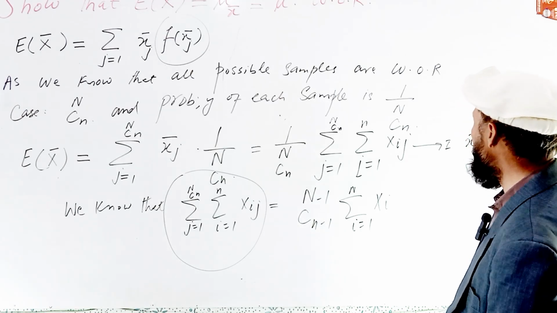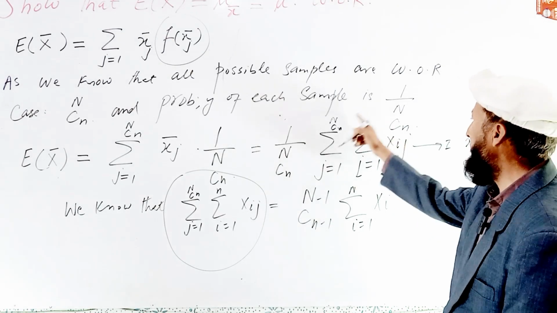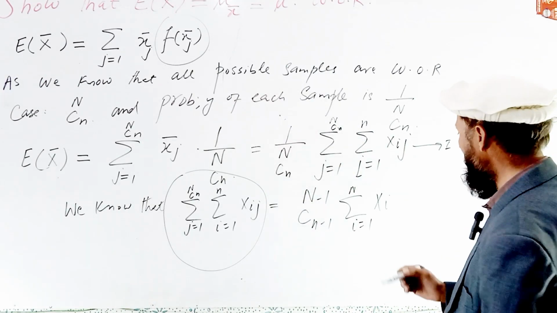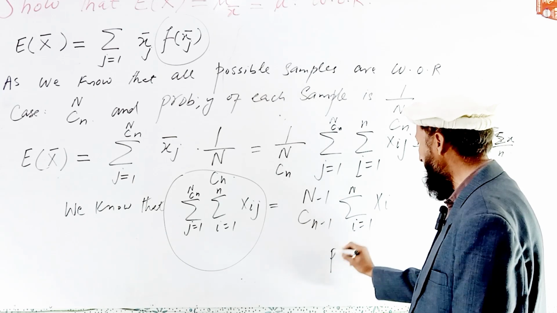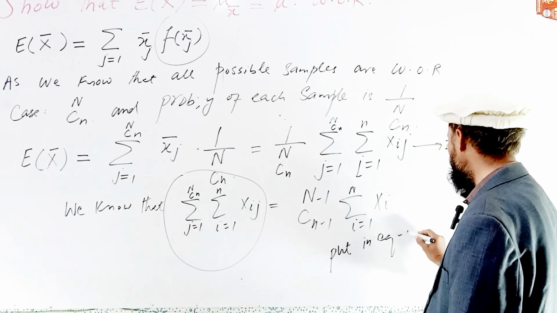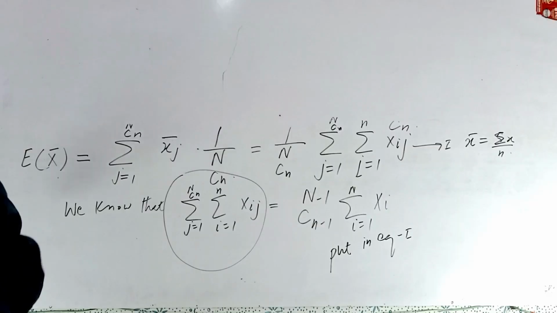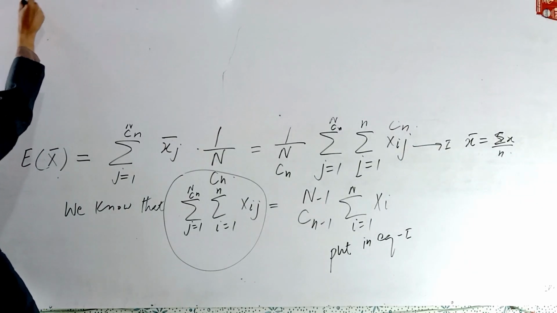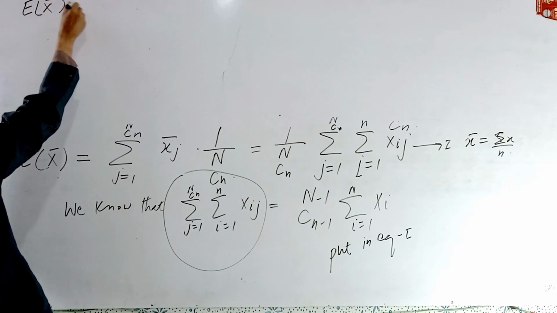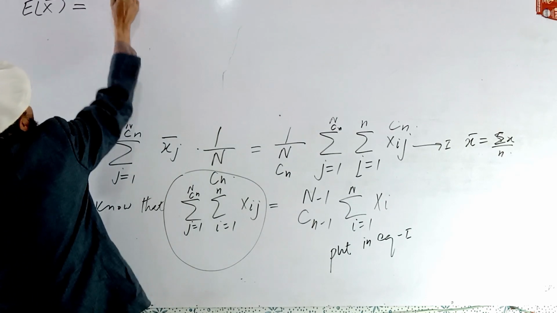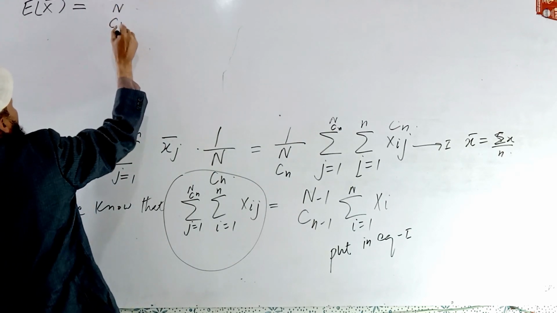Now in place of this term we put this result in equation number 1. The expected value of x bar is equal to 1 divided by N combination n.